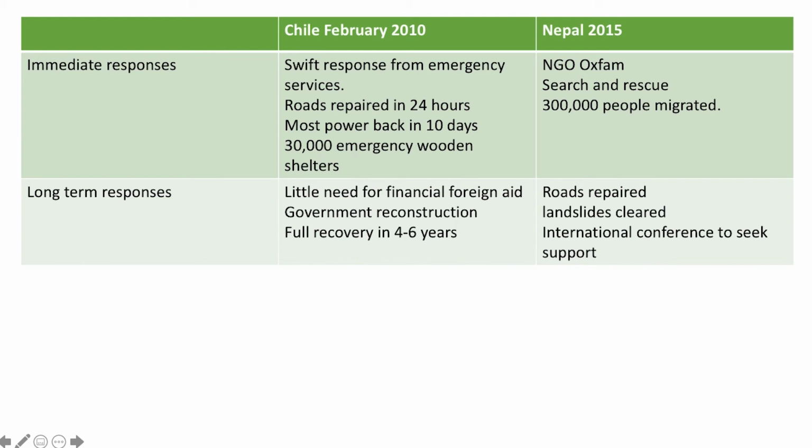Let's take a look at the longer term responses. Chile did not need financial or foreign aid. The government said that they'd be able to reconstruct the area within 4 to 6 years, and that's taken place now. In Nepal, however, roads were repaired and landslides were cleared, and there was an international conference to seek support from countries outside of Nepal.